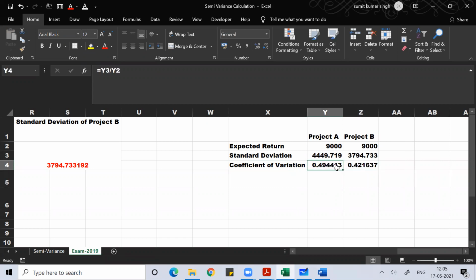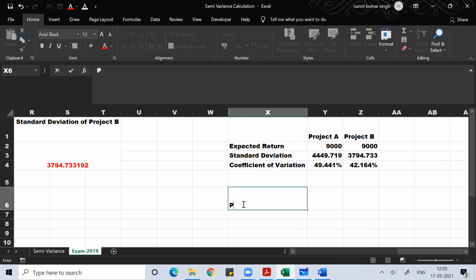If you want this value in percentage, we can do that also. Finding it in percentage is not a big thing. You can see whichever project has the lesser coefficient of variation, you will consider that project. So this means that project B is considered over project A.